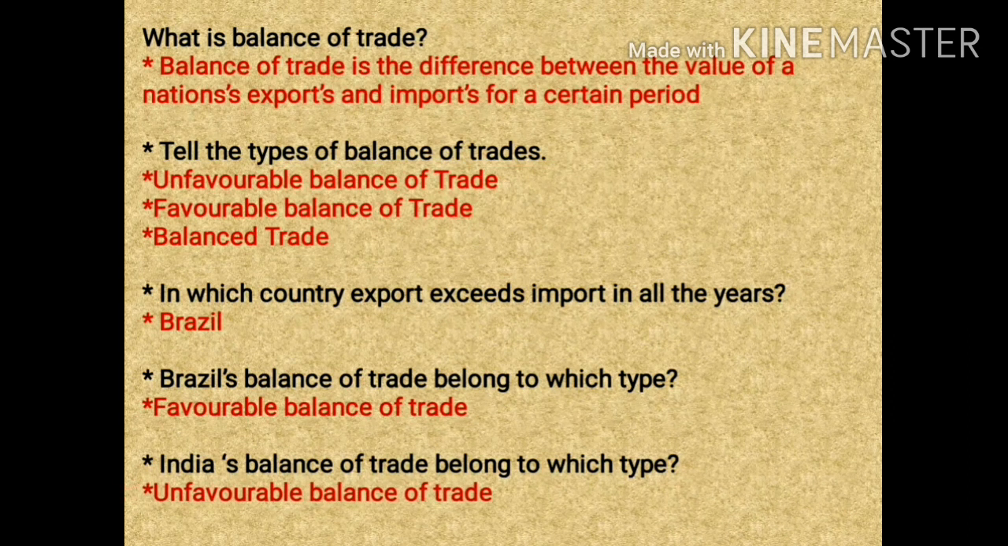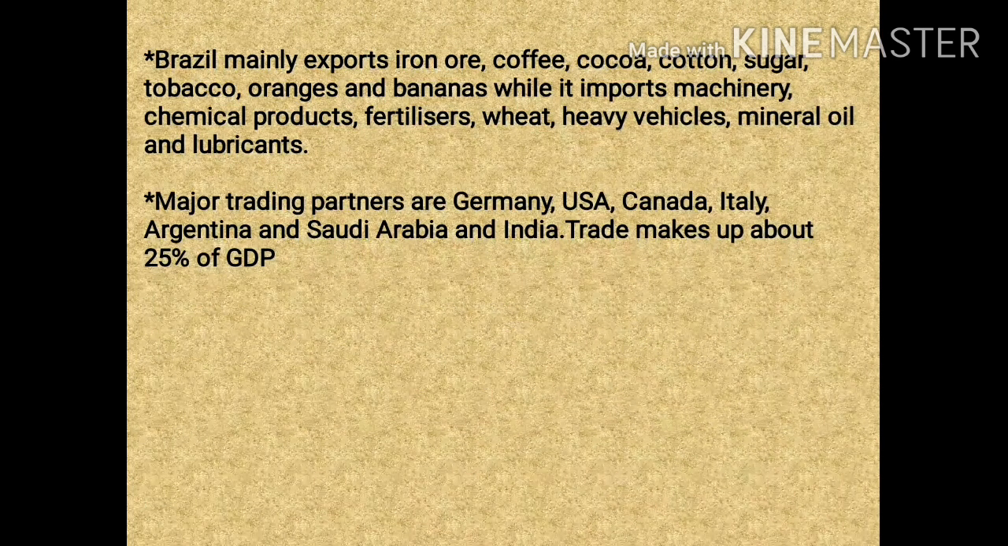Next question, India's balance of trade belong to which type? So in all the cases from the year 2009 to 2013, we have seen that every year we can find that the imports are more than the exports. So India has unfavorable balance of trade. Now through the activity we have learned that Brazil has a favorable balance of trade. Now let us see what are the export items of Brazil.